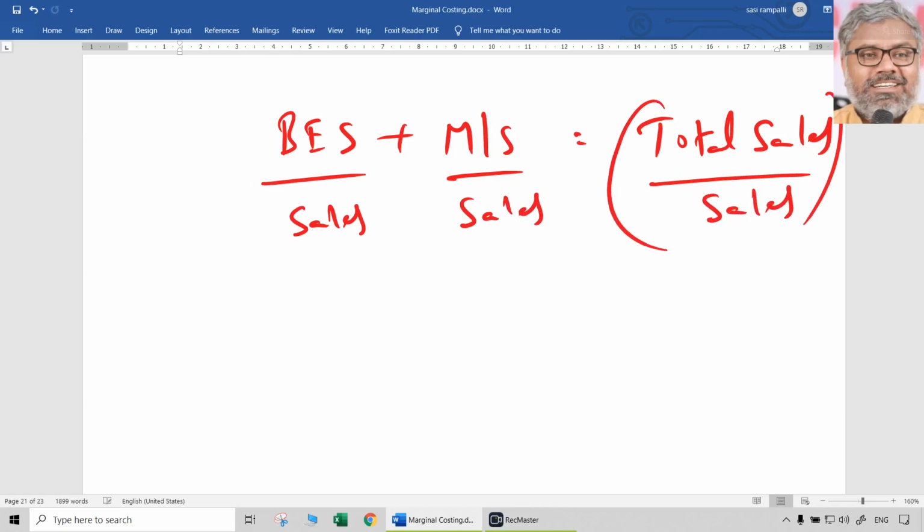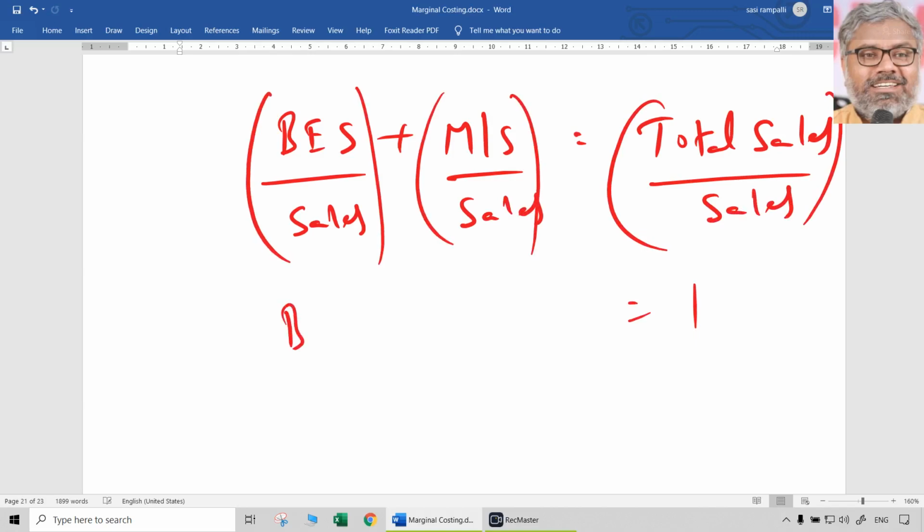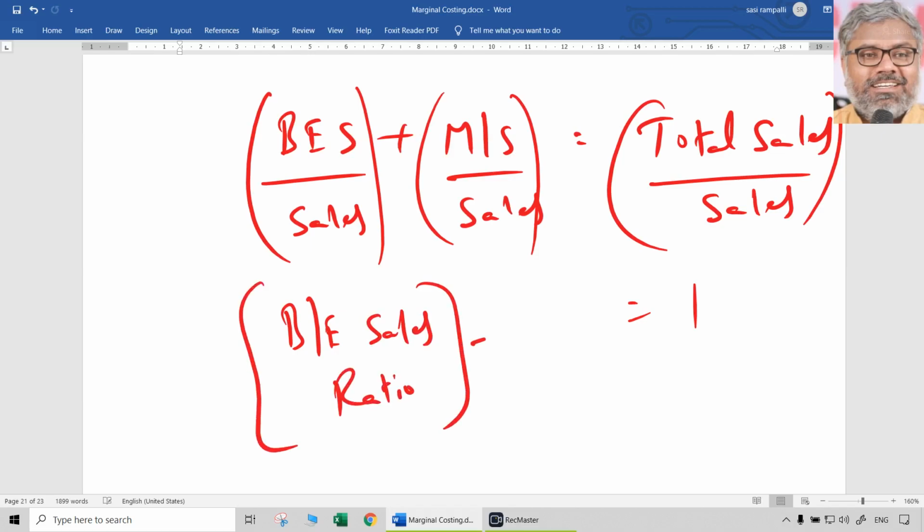Then this is equal to 1. Naturally, sales by sales is 1. Now, what it is showing: this is break-even sales ratio, not break-even sales, it is ratio, plus margin of safety ratio, that is equal to 1.